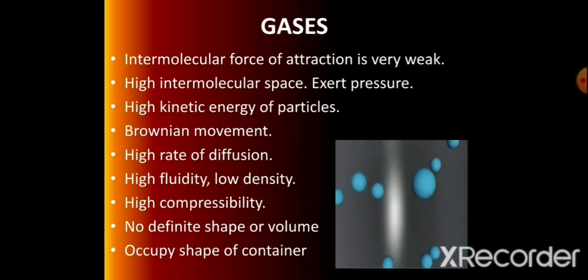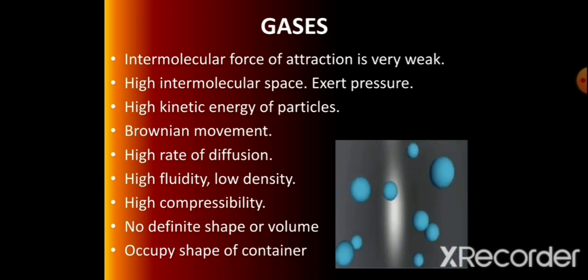Such a movement is known as Brownian movement, a zigzag movement. Gaseous molecules easily flow. That property is nothing but fluidity. Gaseous molecules have large intermolecular space. Due to that, there is a higher rate of diffusion as compared to water.